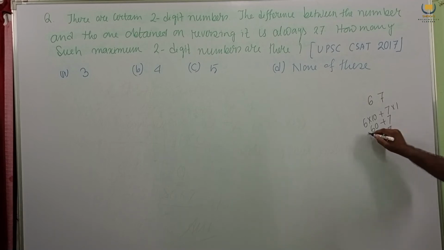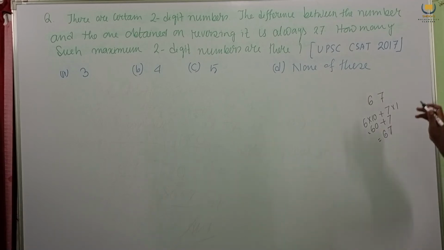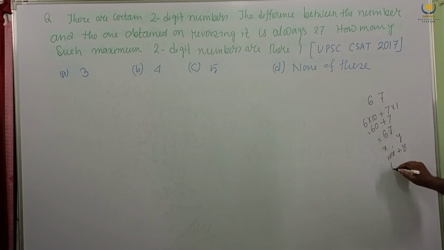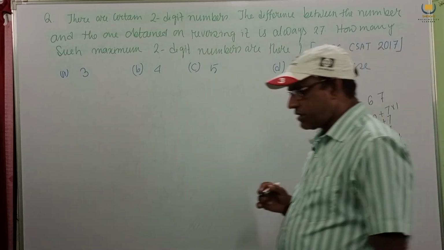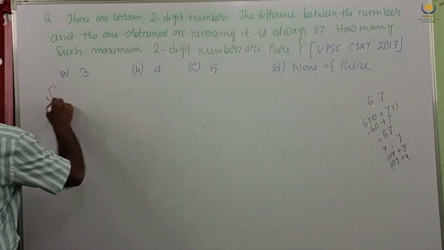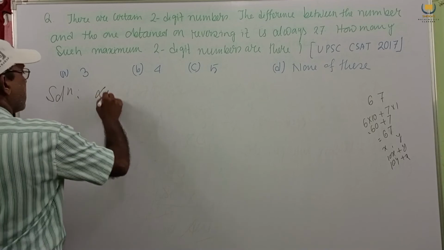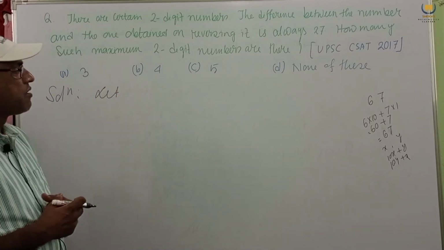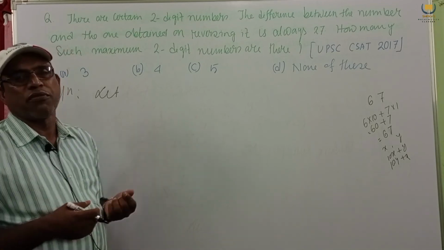So we know this. And similarly, if we consider x is tens place, y is unit place, then the number will be 10x plus y. And if we reverse these numbers, then we get 10y plus x. So we get this. For the solution, actually we should not start writing directly, because if we write directly, then you will face a problem.